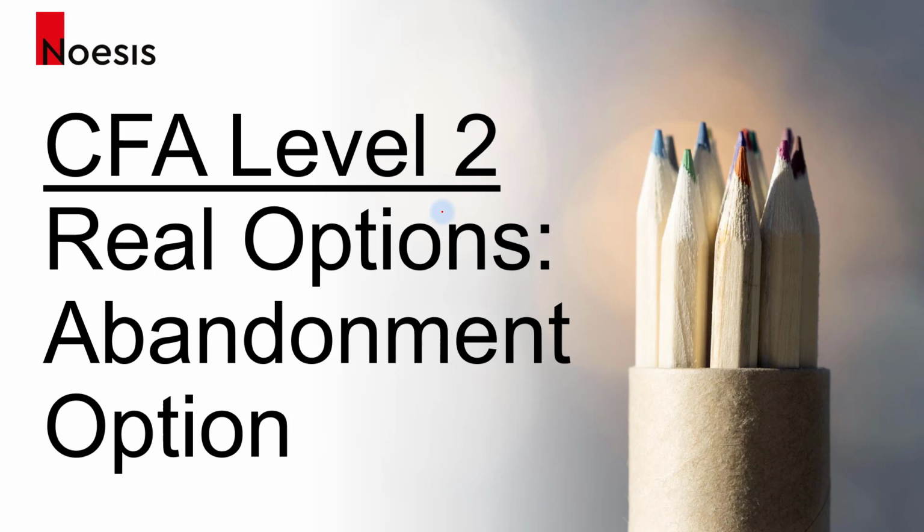So what we want to evaluate here is what is the NPV of the project without the real option, which means that the company is not able to abandon the project. And then we'll consider what if the company has the ability to abandon the project. Then what would this do to the NPV of the project?